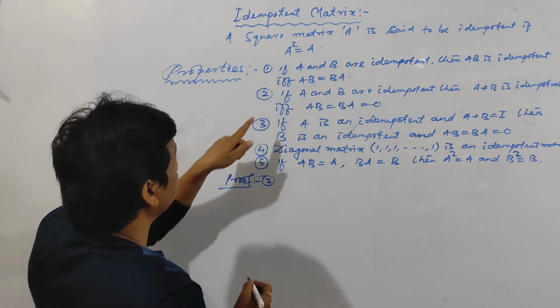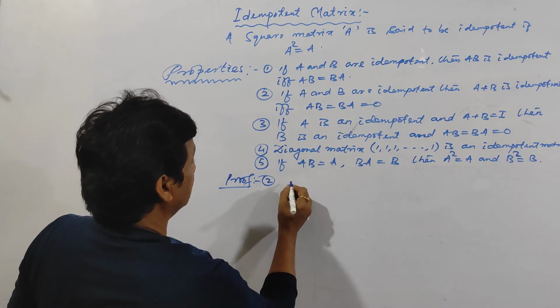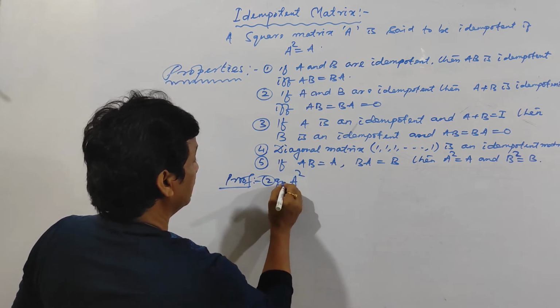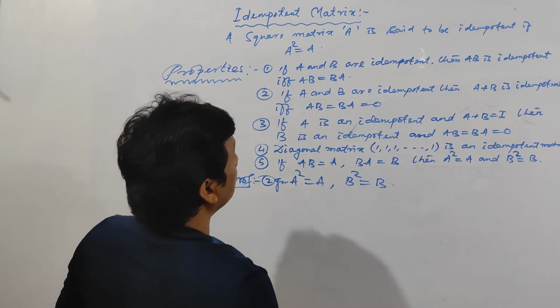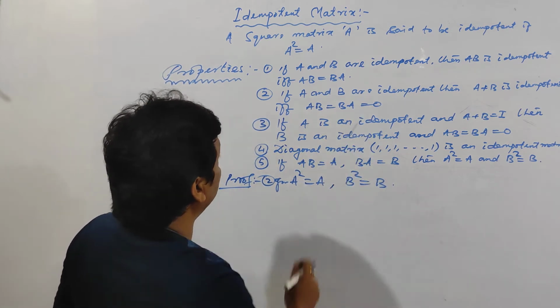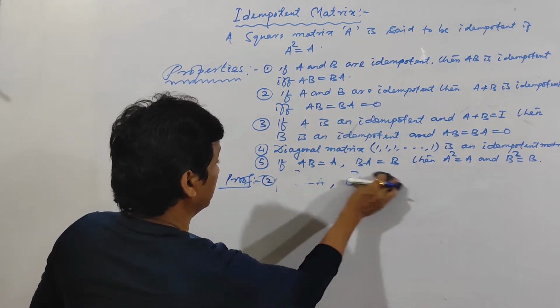So number 2: A and B are idempotent. That means given A square is equal to A and B square is equal to B. Sorry, this part I have done, and number 3 I am going to tell you.